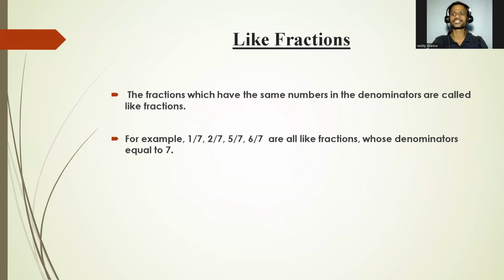Okay. The next type is like fractions. It is very, very easy. Just observe. We have some examples: 1 by 7, 2 by 7, 5 by 7, 6 by 7. Here you can see all the denominators are the same. Yes, exactly. Fractions with the same denominators are called like fractions.